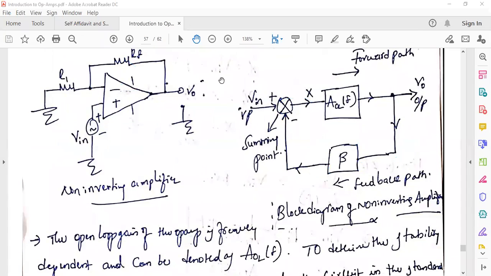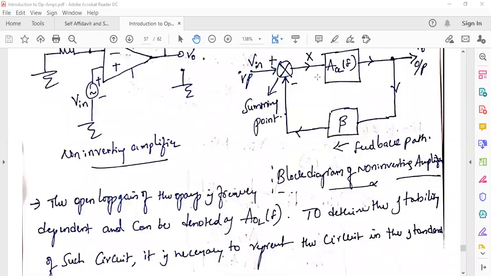So this is the equivalent block diagram model of the non-inverting amplifier. Here the input is applied to the non-inverting terminal, that's why it is plus, and feedback is applied to the inverting terminal, that's why it is negative.